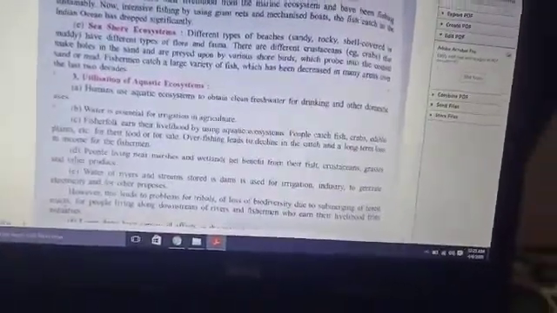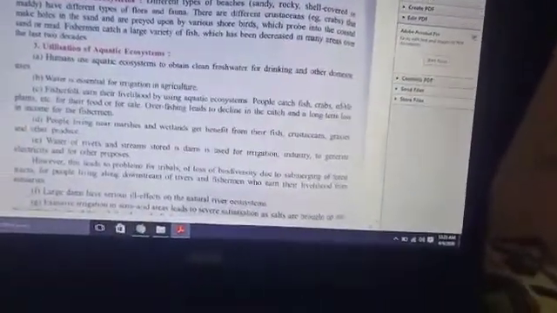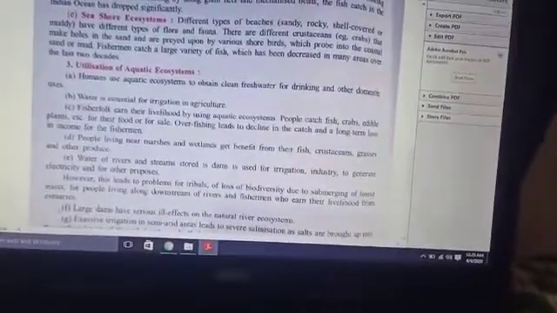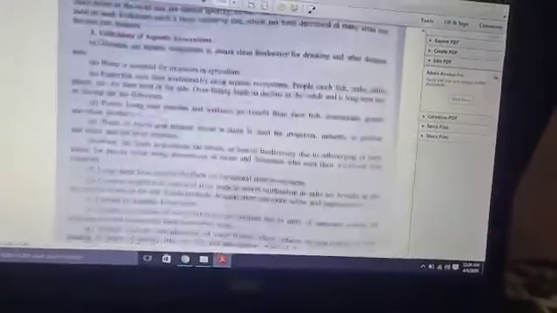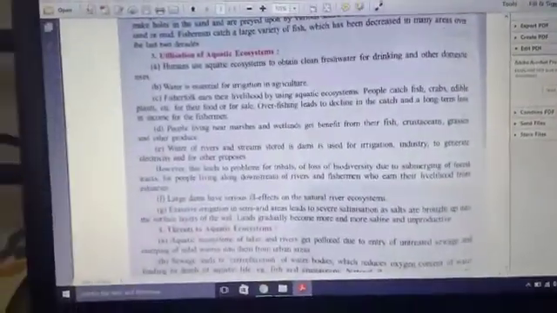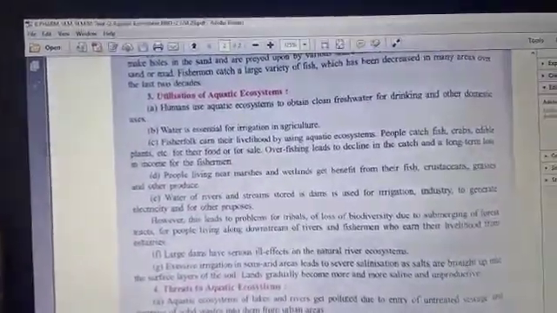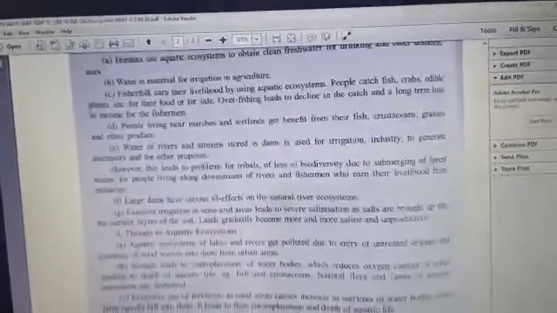It is also used for electricity purposes, or you can say irrigation and industry. Tribal areas are also dependent on them. But there are serious ill effects nowadays, like dams and excessive irrigation. So these are the negative impacts on the aquatic ecosystem.